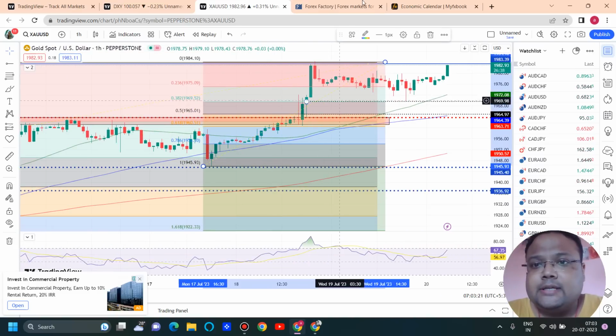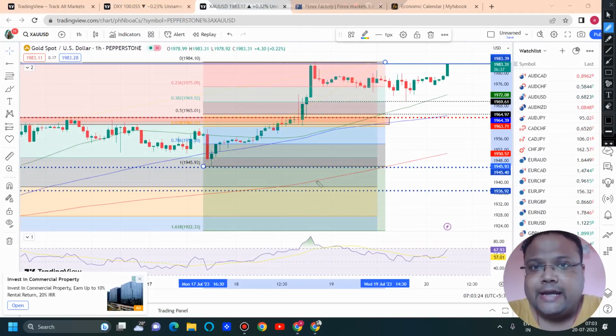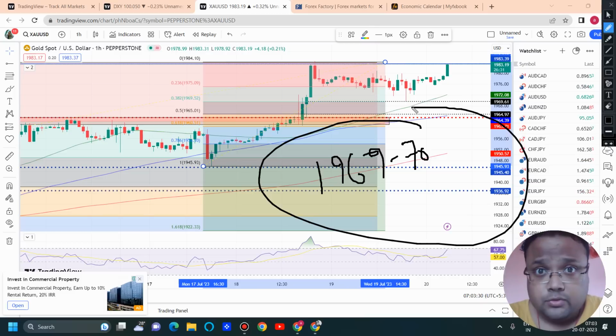So our yesterday's level of 1969 to 1970 is still very much valid before the news. In case market drops before the news, you can look for some support around 1969, 1970. Simply go to 15 minutes time frame. If you see that market is showing price rejection from below, market is forming a hammer pattern, you will get the confirmation the market is taking support, and you can click on the buy button.